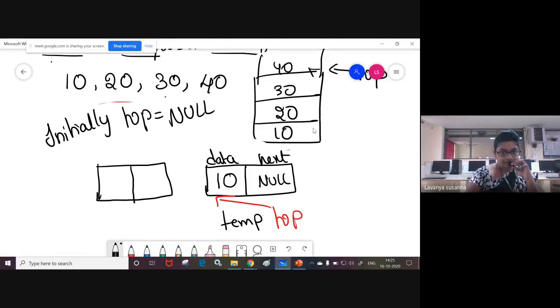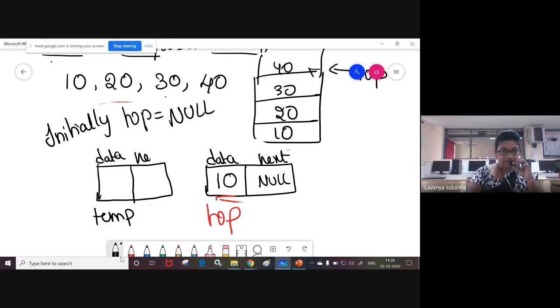Now, see here. Top is pointing to 10 only. Now you are creating a node. What is the second node's name? Temp. Data field, next field. Now what you need to do? You need to insert element 20. How to insert? Temp of data equal to 20. Temp of next equal to null.